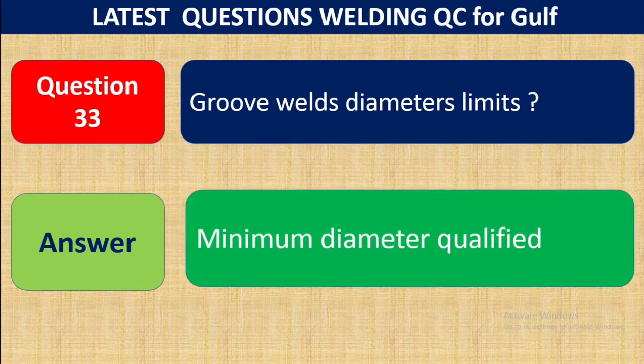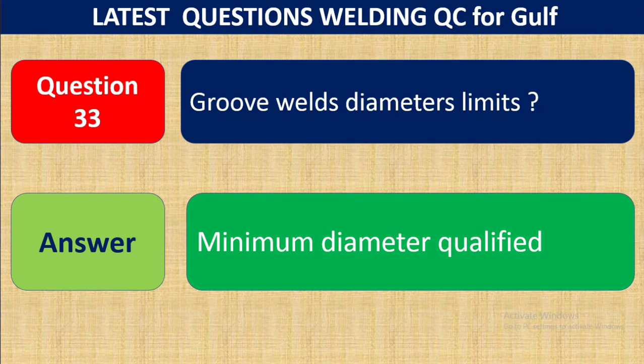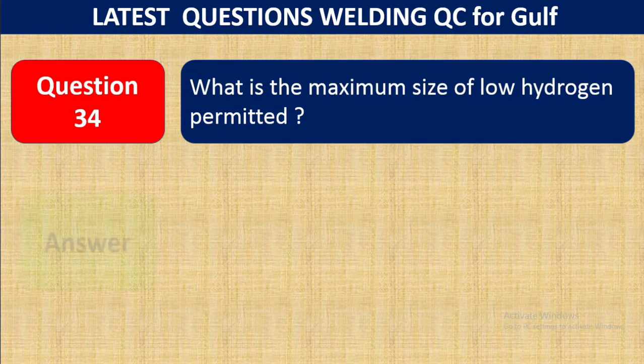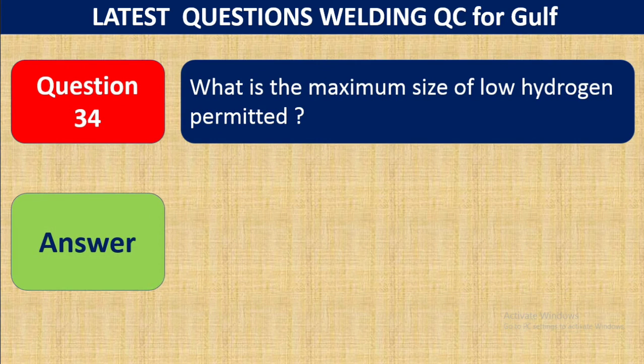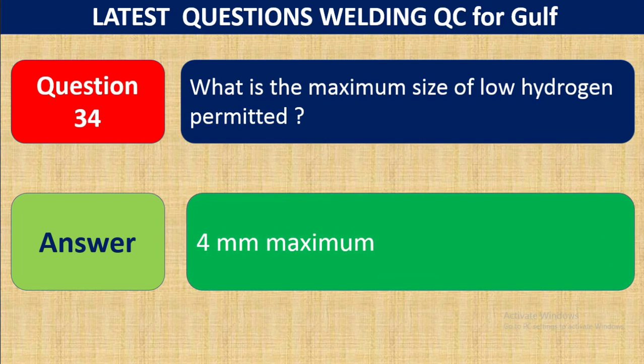Groove weld diameter limit. The minimum diameter is qualified. Question number 34. What is the maximum size of low hydrogen electrode permitted? 4 mm maximum is permitted for the size of a low hydrogen electrode.